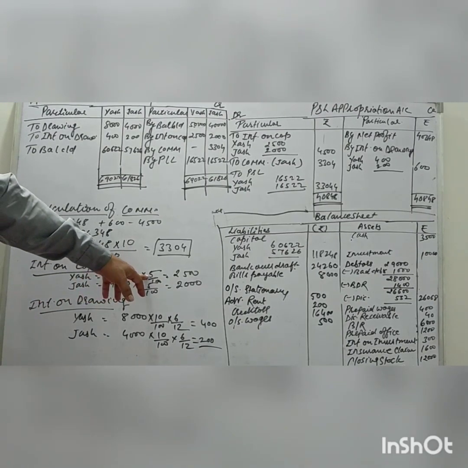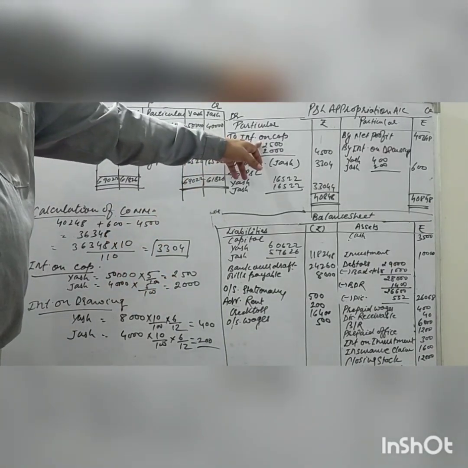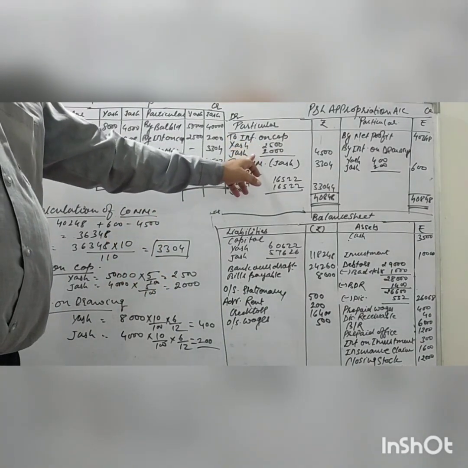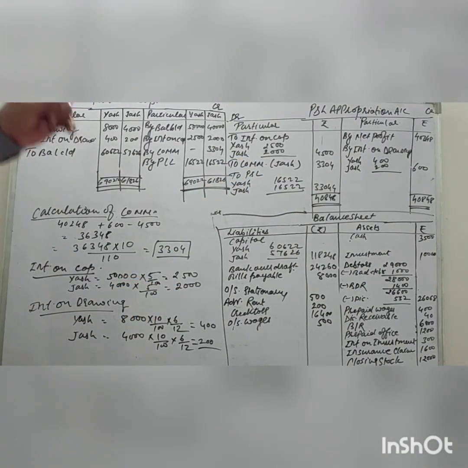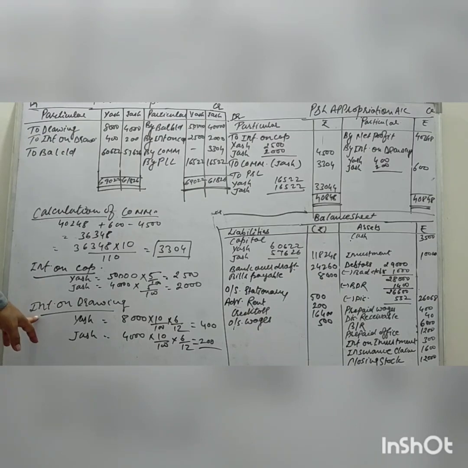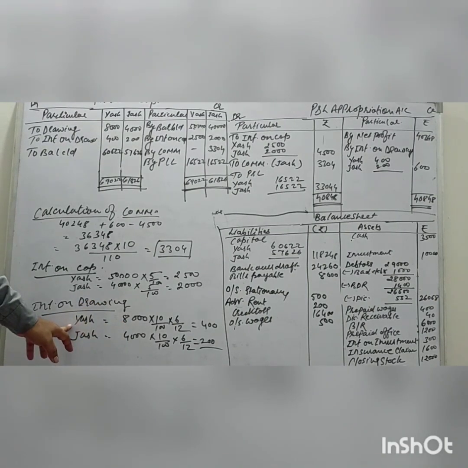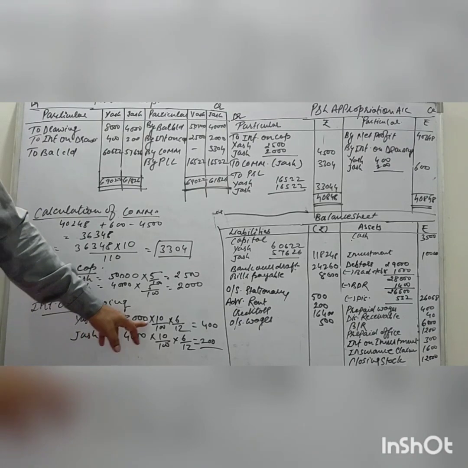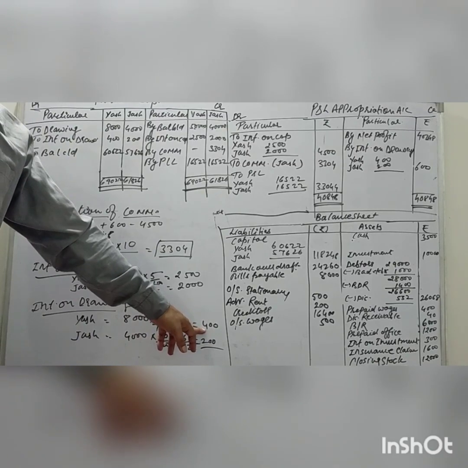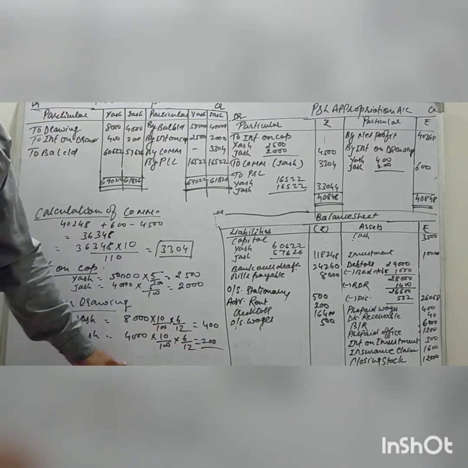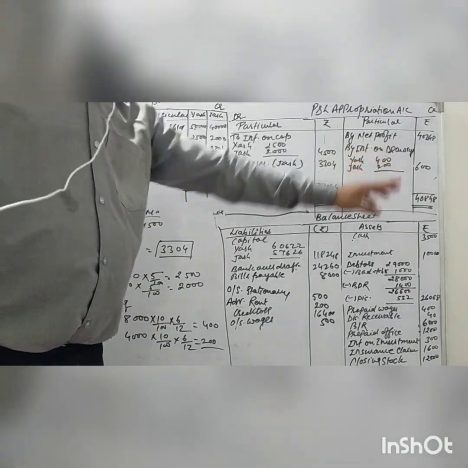We just have to calculate 5%, so it comes to 2,500. Interest on capital comes to the P&L appropriation account debit side, 2,500 and 2,000. Okay. Next, interest on drawings. Here is the interest on drawings calculation: he drew 8,000 and 4,000. The rate is 10% for 6 months, so we calculate and the 4,000 will come to 200. So we will put down on the credit side interest on drawings.